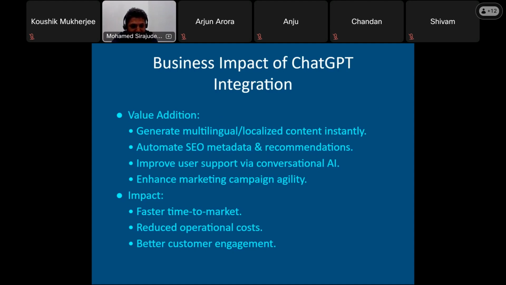So that's why the impact is actually very fast, right? Very quick to the market, and some operational cost is also reduced, and some better customer engagement through the conversational AI as well, right? So this kind of business impact it already does.